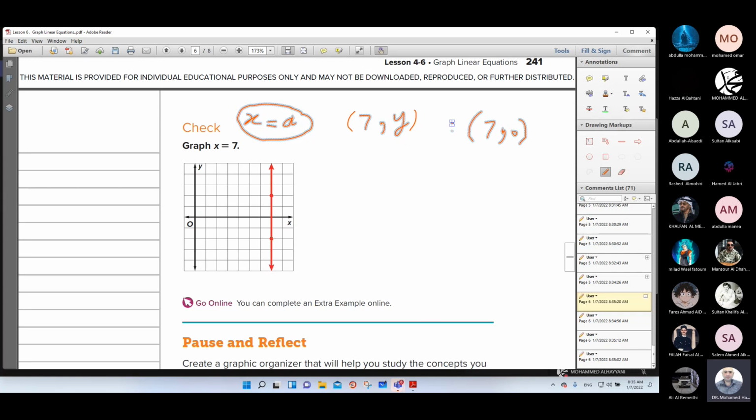So all points on this line have the same value of x. The value of x here is 7, here 7, here 7, here 7. All points have the same value of x.